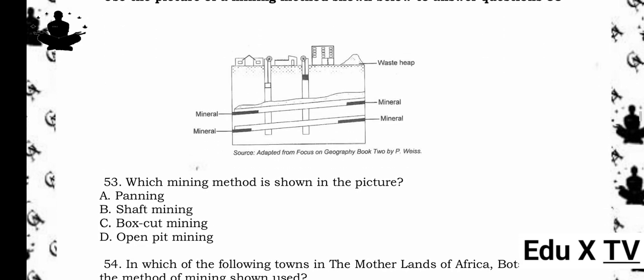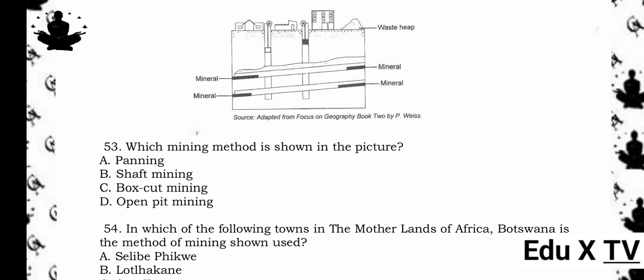Use the picture of a mining method shown below to answer questions 53 to 55. 53. Which mining method is shown in the picture? A. Panning. B. Shaft mining. C. Box cut mining. D. Open pit mining. The answer is B. Shaft mining. Reason being, the picture shows vertical shafts dug deep underground with horizontal tunnels to reach minerals. This is a clear representation of shaft mining, a method used to access deep-lying mineral deposits.